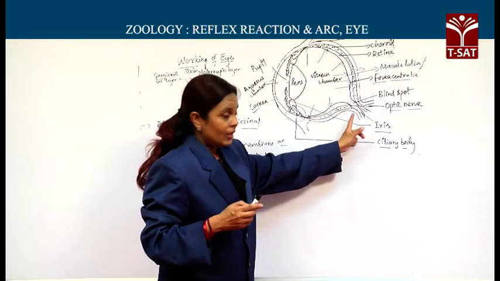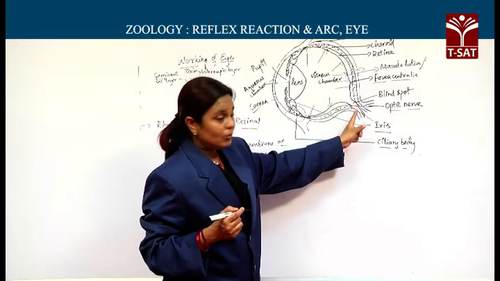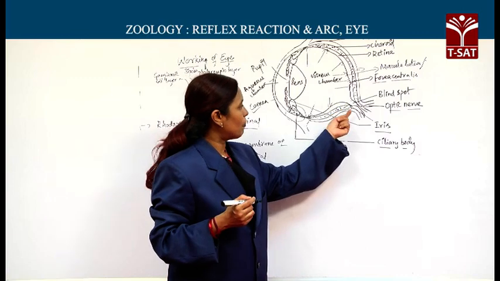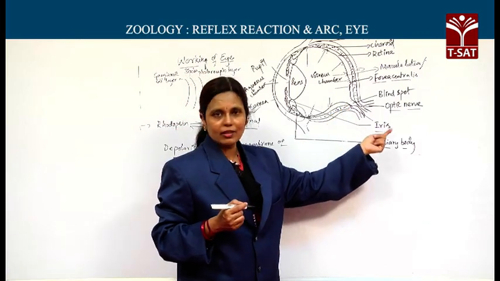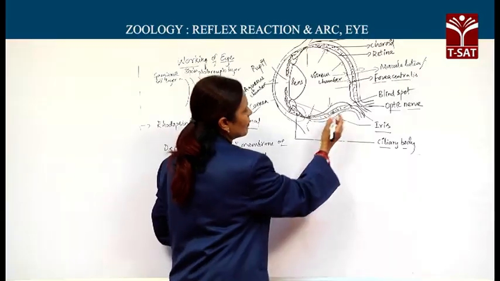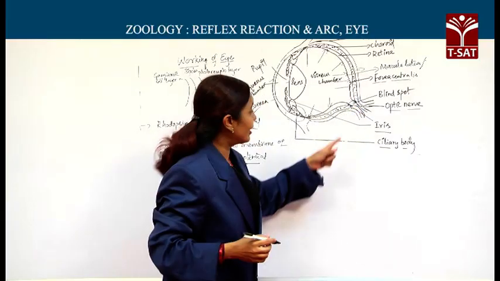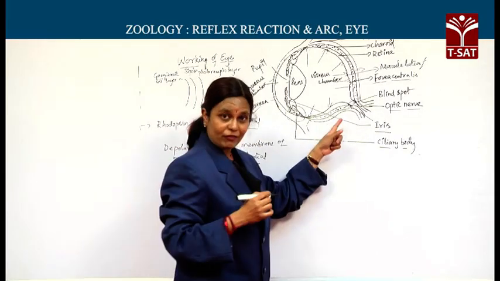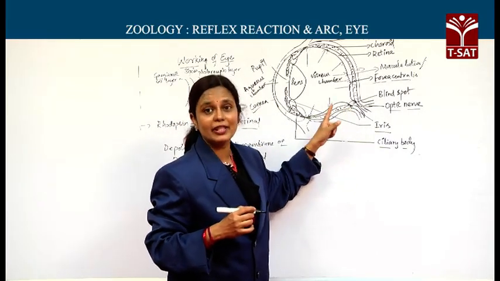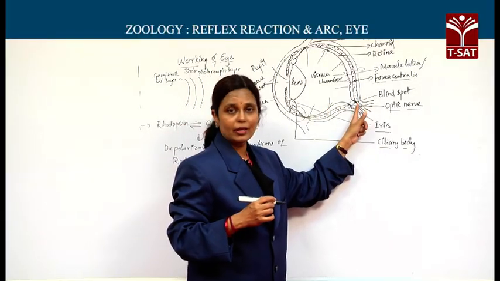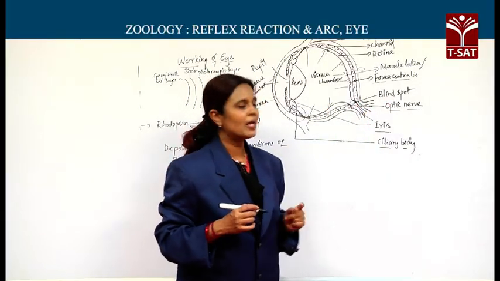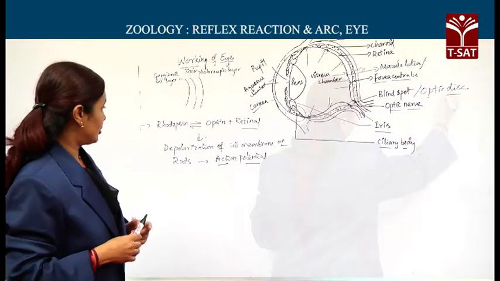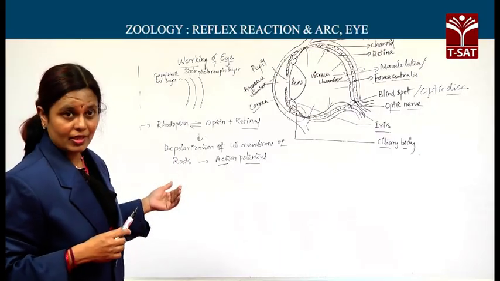Now, about this optic nerve coming out of the eyeball. The point of the eyeball where this optic nerve comes out, you do not find retina. Retina is absent. That means no images are formed at the point of origin of the optic nerve from the eyeball, which is called the blind spot, otherwise called the optic disc. So, this is about how the images are formed.